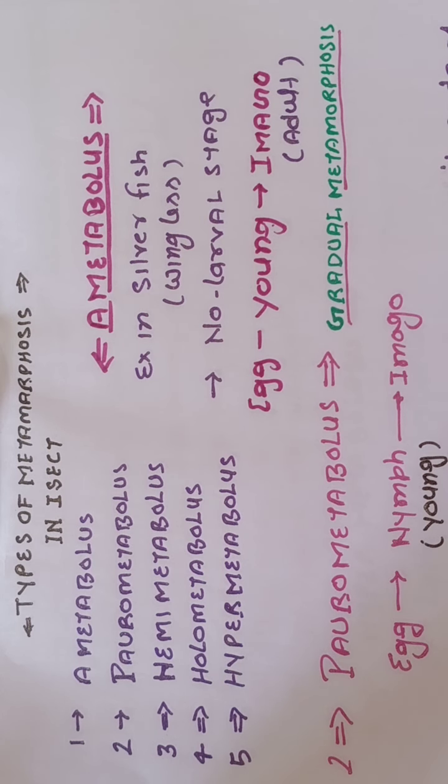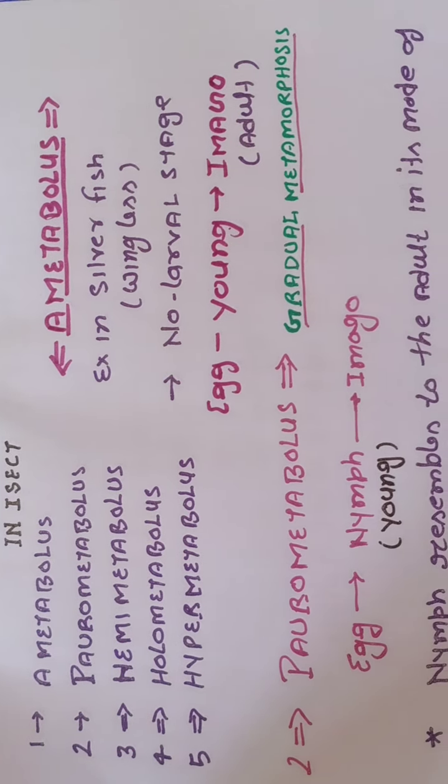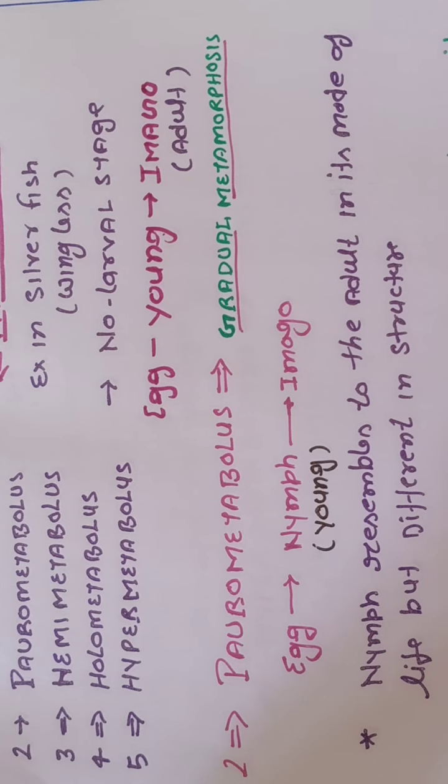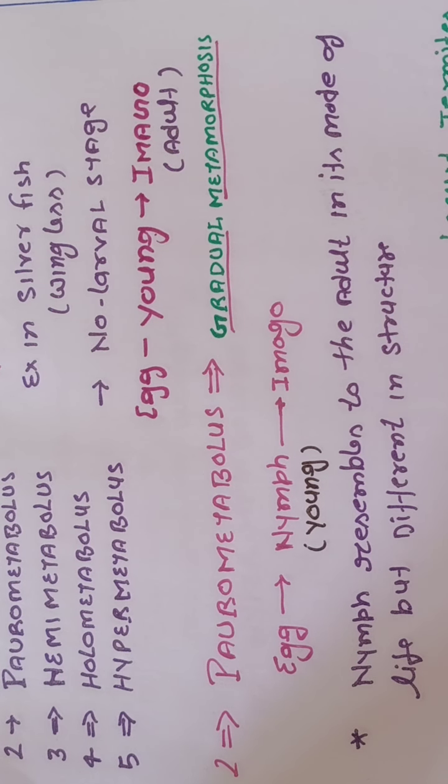Okay, similarly here pleurometabolous. It is also known as gradual metamorphosis, in which, very interesting point, egg after hatching produces nymph, and nymph is young, and gradually it gets converted into imago. Imago means adult. So look here, I use here the word nymph.